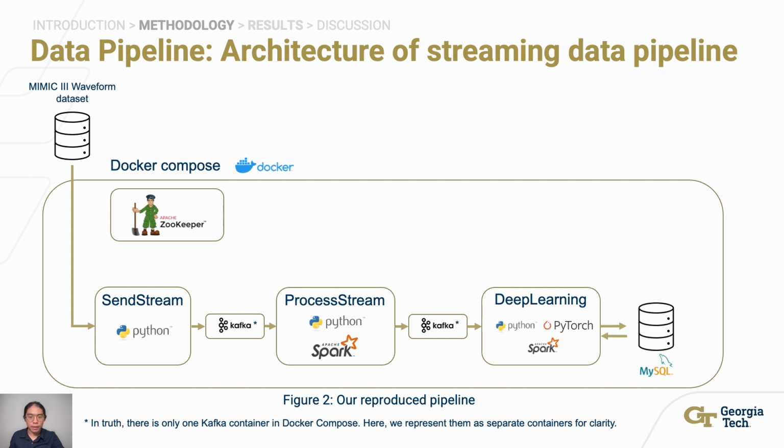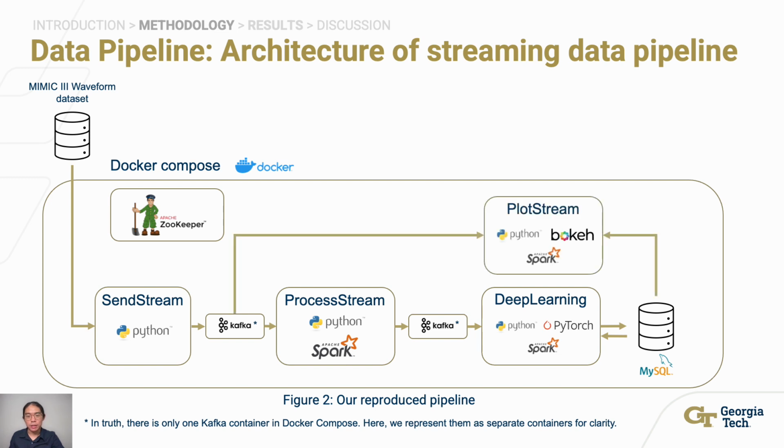Note that to make an inference, the model needs not only the signals from the Kafka topic, but also the patient's age, which it reads from a MySQL table. The prediction made is then stored in another MySQL table. Finally, the container PlotStream is used to create a UI.